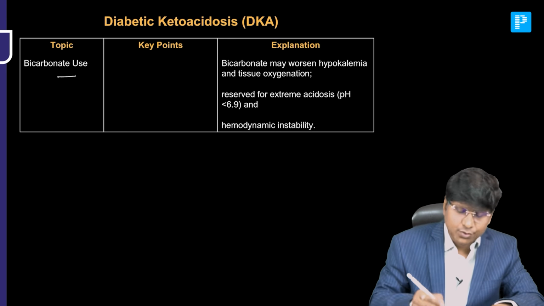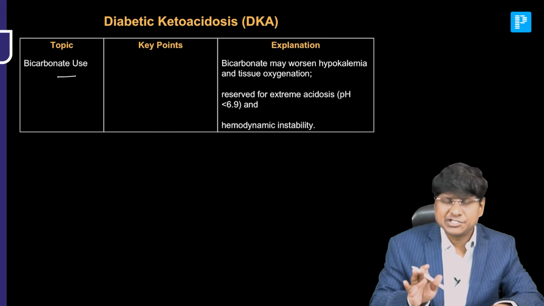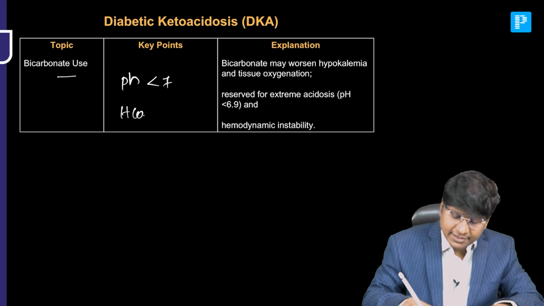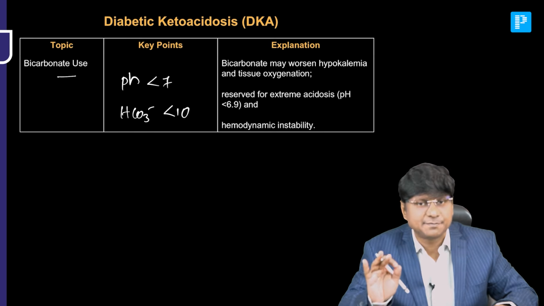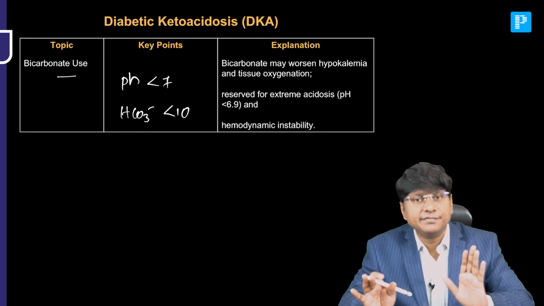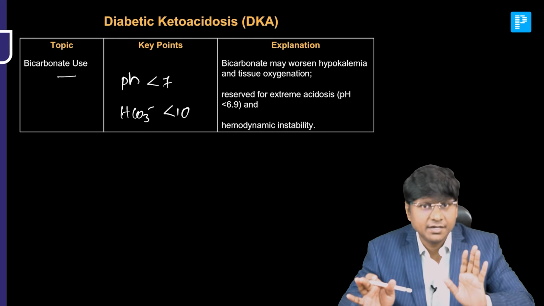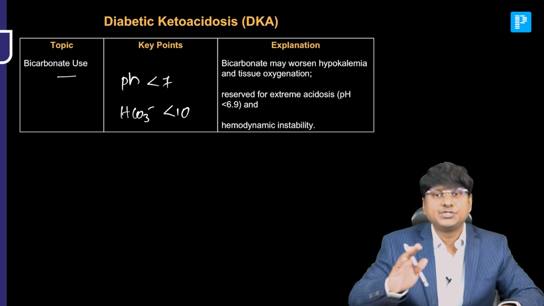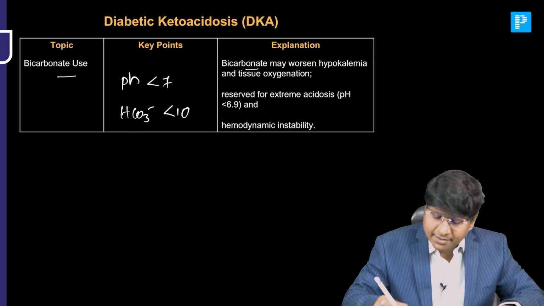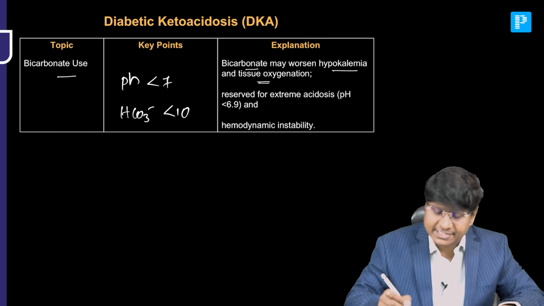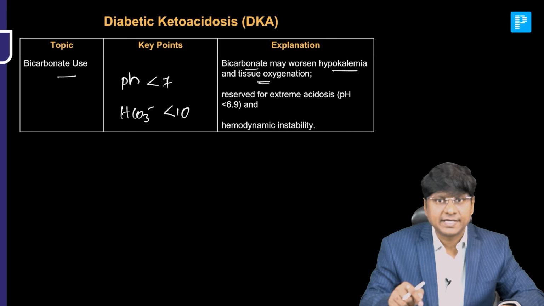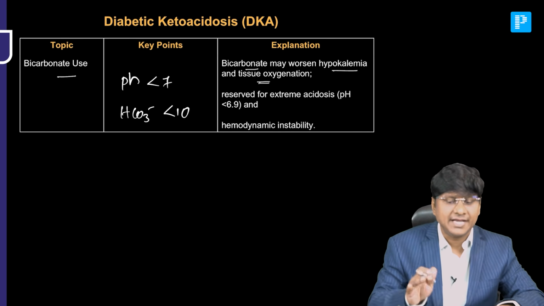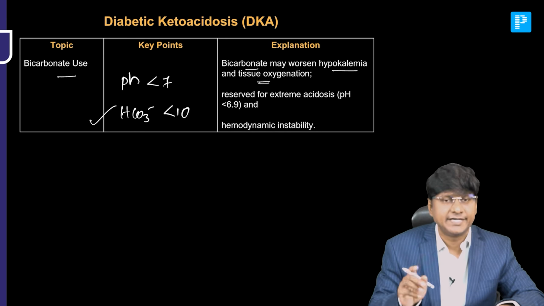Then followed by that, the usage of bicarbonate. Usage of bicarbonate is generally not recommended, but when the pH is less than 7 or when the bicarbonate levels are less than 10 milliequivalents per liter, that is when you need to give intravenous sodium bicarbonate. If used inappropriately, bicarbonate may cause hypokalemia and worsen tissue oxygenation. That is why bicarbonate should be given only when the pH is less than 7 and the bicarbonate levels are less than 10 milliequivalents per liter.